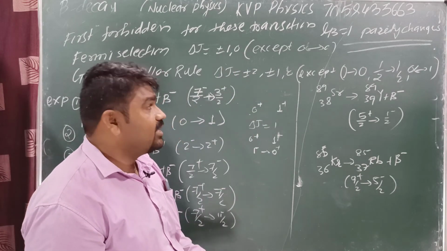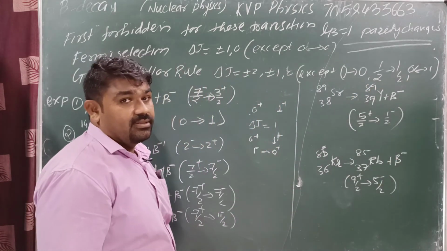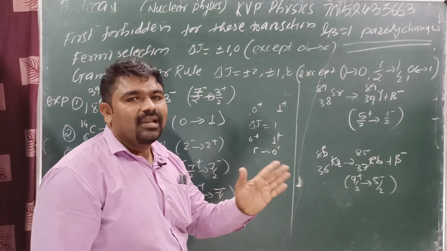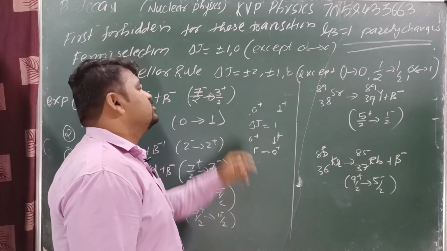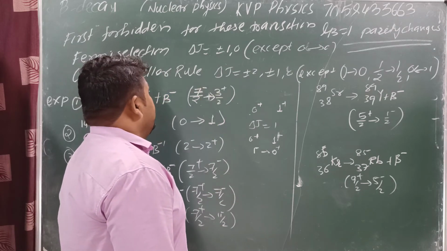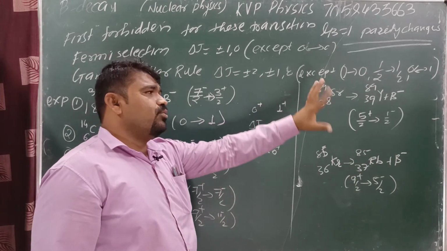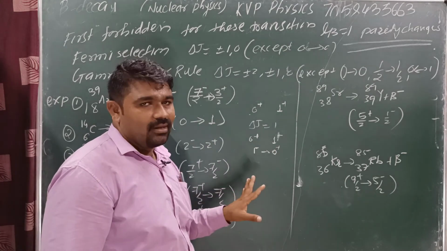Yes or no? But in the second case, 0 to 1 or 1 to 0 is not allowed in FT transition. In the FT case, this one is not allowed. GT is not allowed in this case, because in the GT case 0 to 1, 1 to 0 is not allowed.